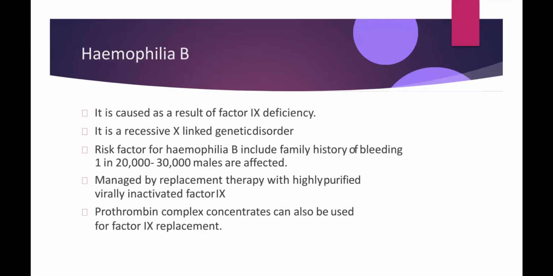Hemophilia B. It is caused as a result of factor 9 deficiency. It is a recessive X-linked genetic disorder. Risk factor for hemophilia B include family history of bleeding. 1 in 20,000 to 30,000 males are affected. Management by replacement therapy with highly purified virally inactivated factor 9, that is Christmas factor. Prothrombin complex concentrate can also be used for factor 9 replacement.